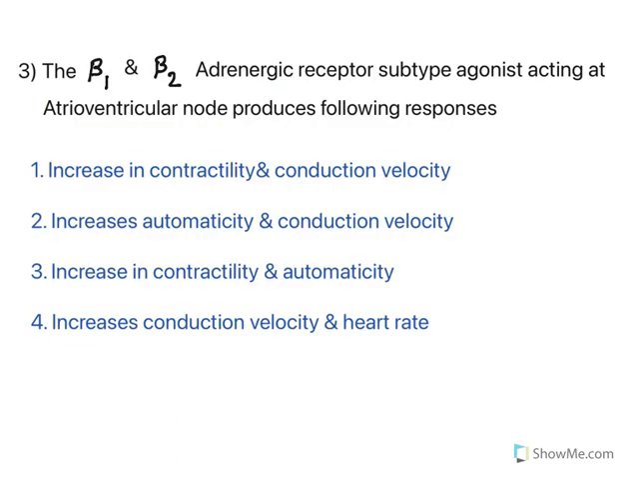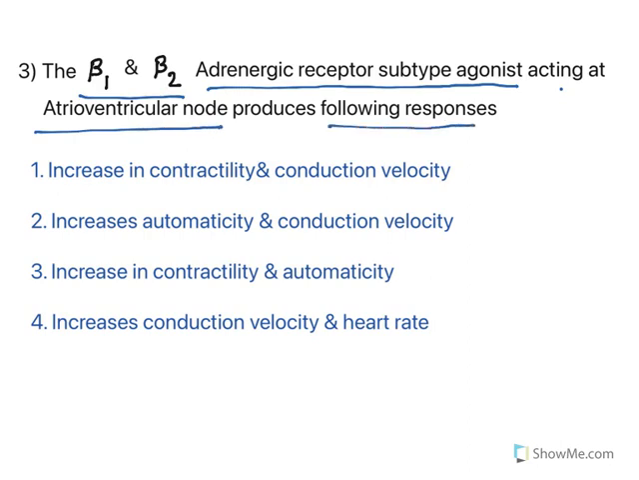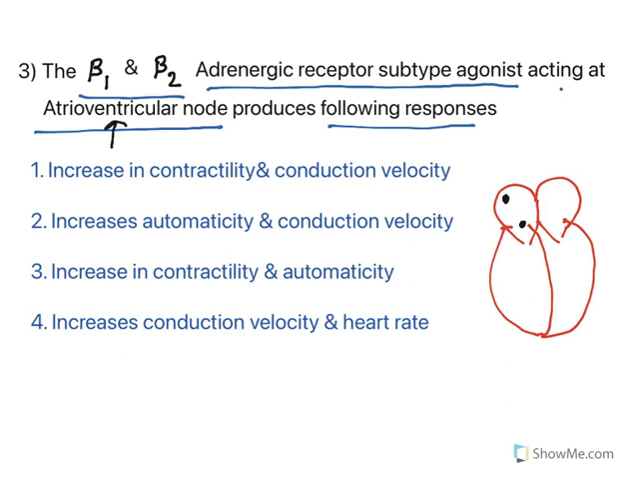Now moving to the next question. This is also a kind of tricky question, but understand this. The beta 1, beta 2 adrenergic receptor subtype agonist acting at the atrioventricular node produces the following responses. You need to understand this one. Beta 1 receptor is present on cardiac muscle as well as nodal tissues. You have two nodes, the SA node and the AV node. Now the question is about the AV node. What happens when AV node beta receptors are activated? Understand the question, then only answer it, because everything seems correct.